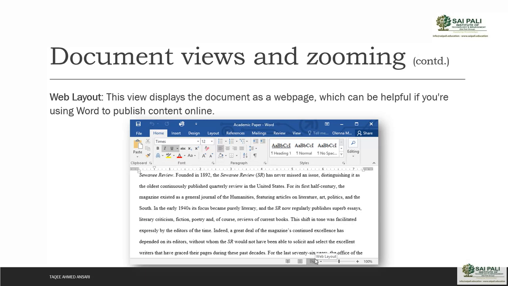So for seeing that before publishing, you can go to the web layout. According to that you can create your document. So if you are deciding that after creating you want to publish this document on a website, on a web page, on some forum, or anything, I should know how it will look, because it can change some font and format of your document.